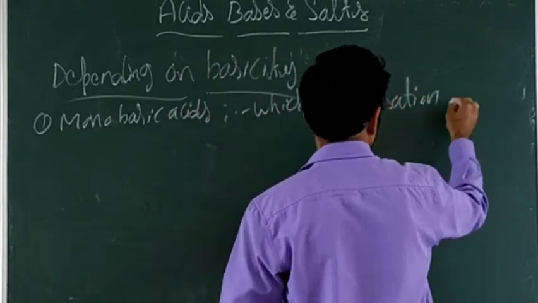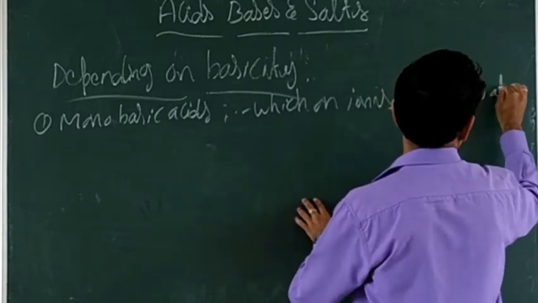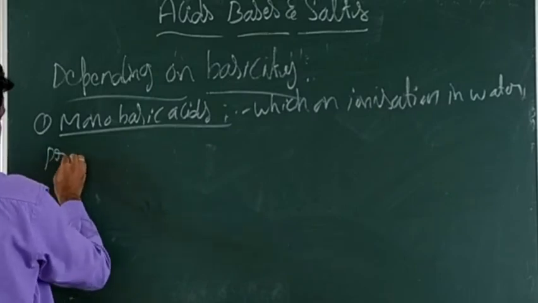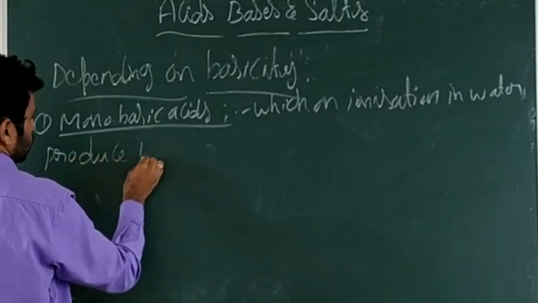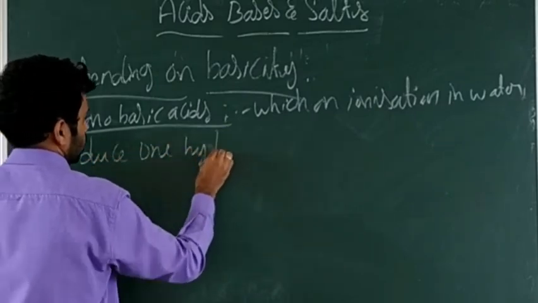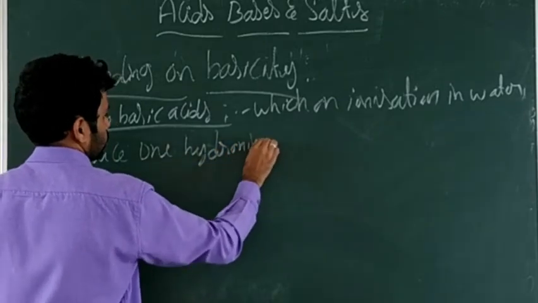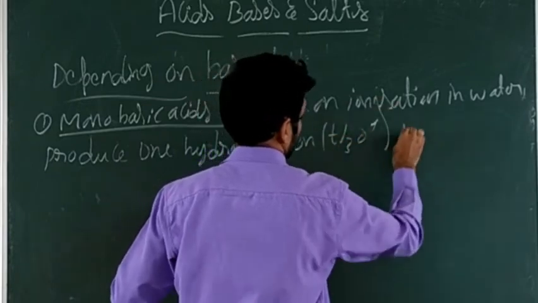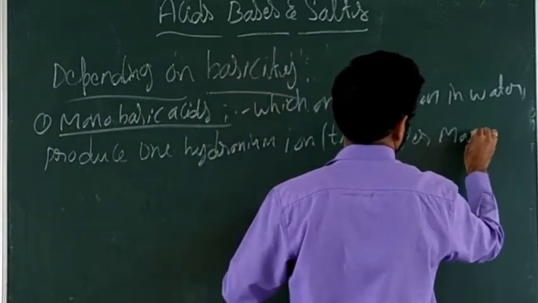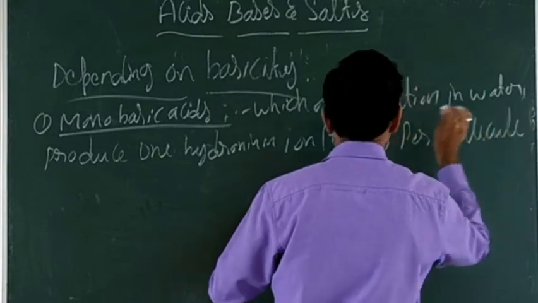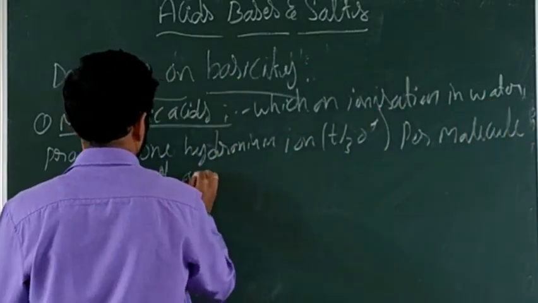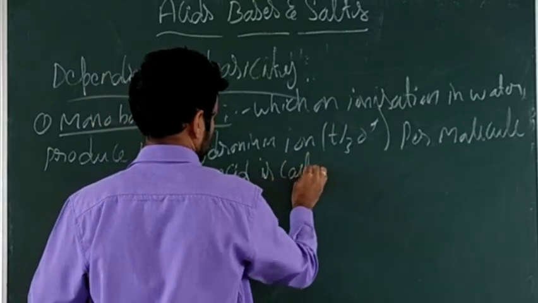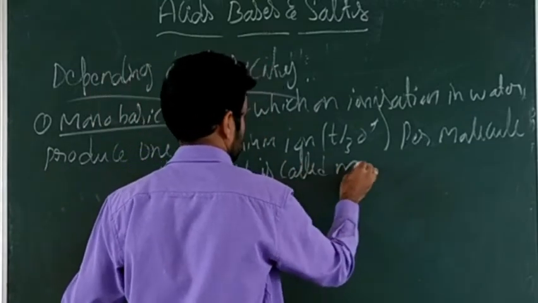Which on ionization in water produce one hydronium ion, that is H3O+, per molecule of an acid, is called a monobasic acid.